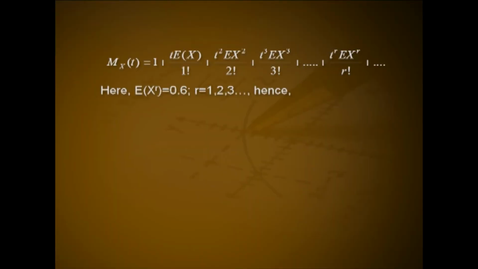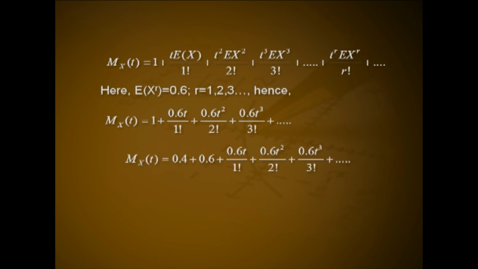Solution. We have M_x(t) equal to 1 plus t expectation of x divided by 1 factorial plus t² into expectation of x² by 2 factorial plus t³ into expectation of x³ by 3 factorial plus etc. plus t^r expectation of x^r by r factorial plus etc. Here expectation of x^r equal to 0.6 for r equal to 1, 2, 3, etc. Hence M_x(t) equal to 1 plus 0.6 t divided by 1 factorial plus 0.6 t² by 2 factorial plus 0.6 t³ by 3 factorial plus etc.